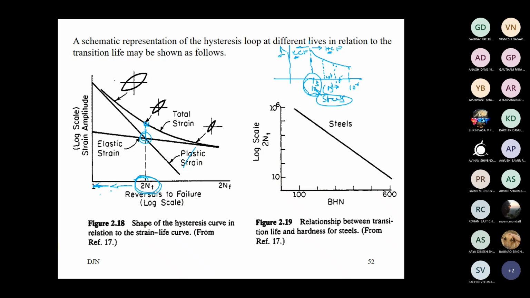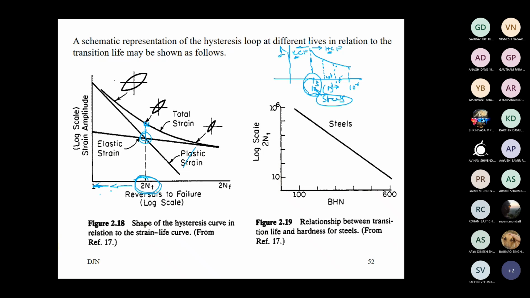It depends on various aspects a company requires. What is the level of accuracy you want to achieve when you tell your customer our component is going to give you this many cycles precisely, and is it worth putting in that much effort? Based on that you have to take a call. But in general, less than 10 to the power 3, definitely the SN approach is not a suitable method.